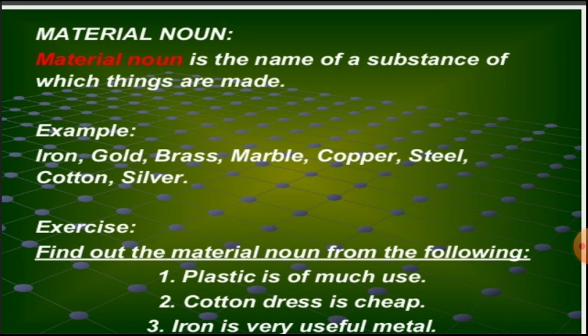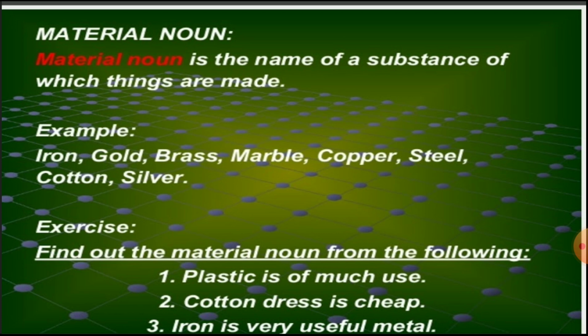So a material noun is the name of the raw material or the basic substance using which things are made. So before a thing is made, it will be a raw material. For example, take the chair you sit in. It can be made of wood, it can be made of plastic, it can be made of metal. But then plastic, wood and metal are your material nouns, whereas the chair is your common noun.